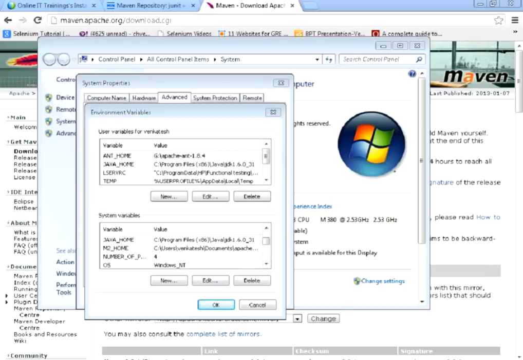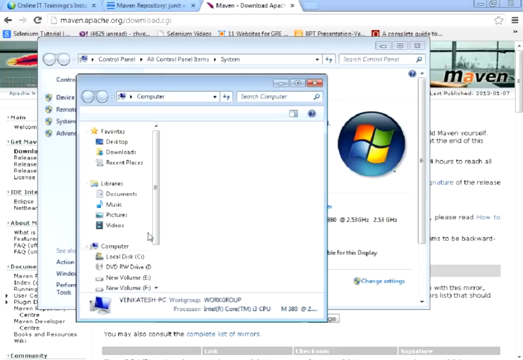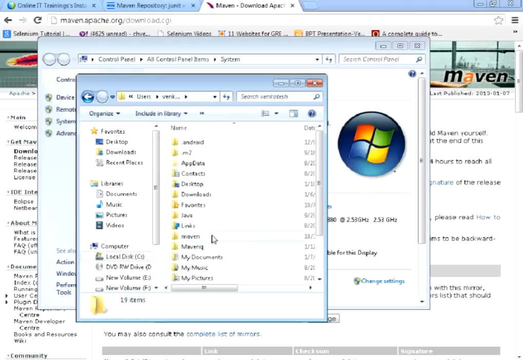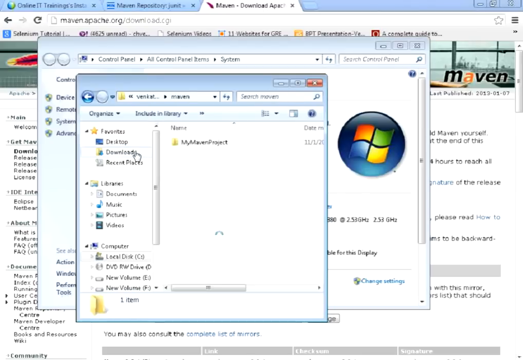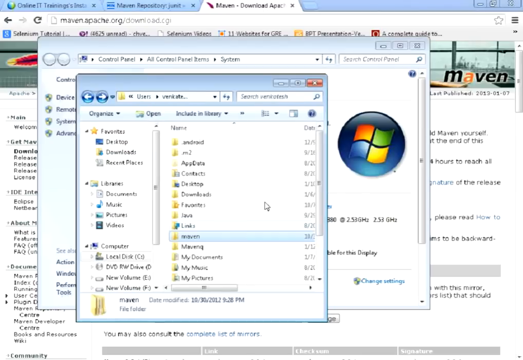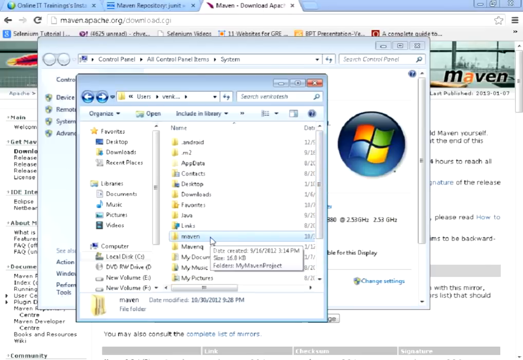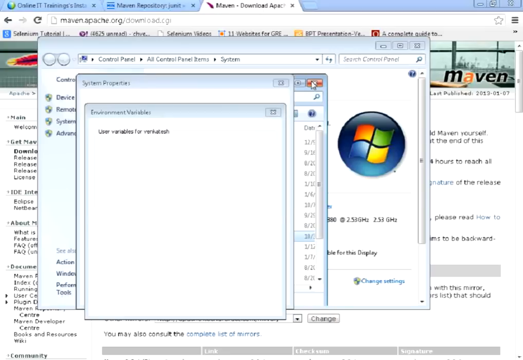C drive. So here is the Maven. If you see here, it will get downloaded here, users. So it will come into this folder, Maven. If it is there, that means Maven is successfully installed. If you download, it will automatically get into your system.